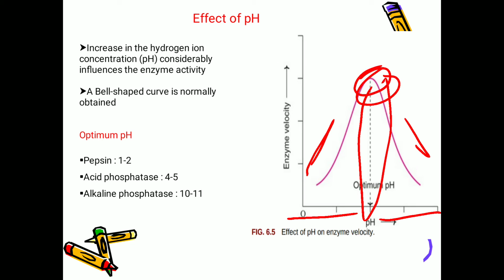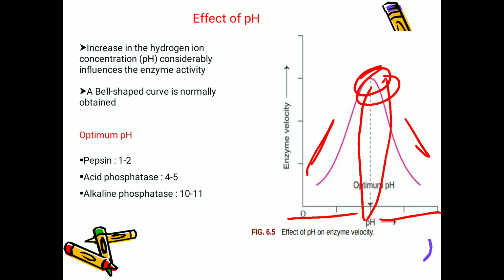And for a few examples, most of the enzymes of higher organisms show the optimum activity around the neutral pH. See, what is our body pH? That is 7.4. So most of the enzymes have the optimum pH at neutral, that is 6 to 8.